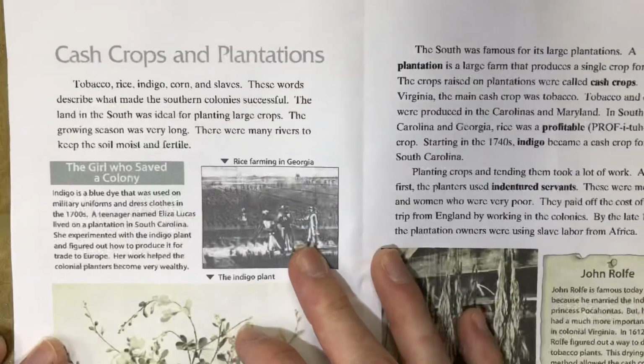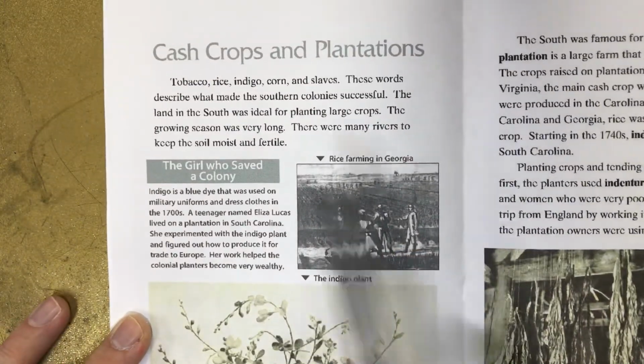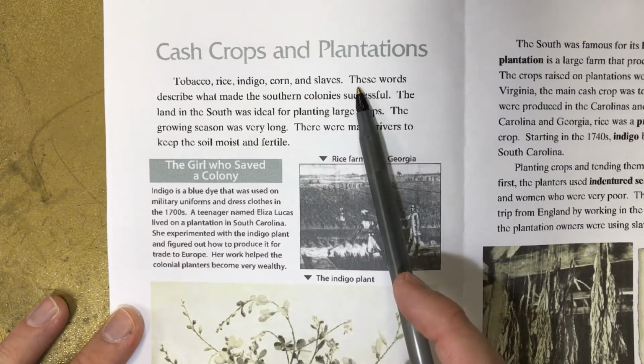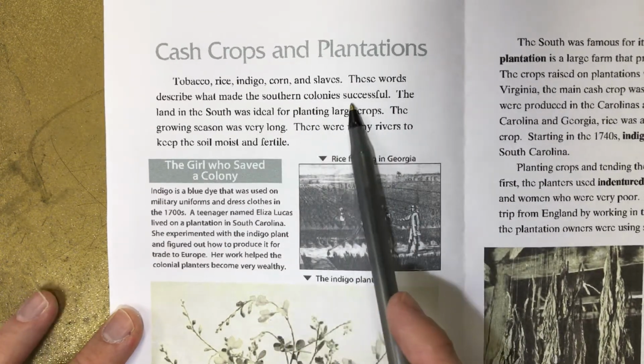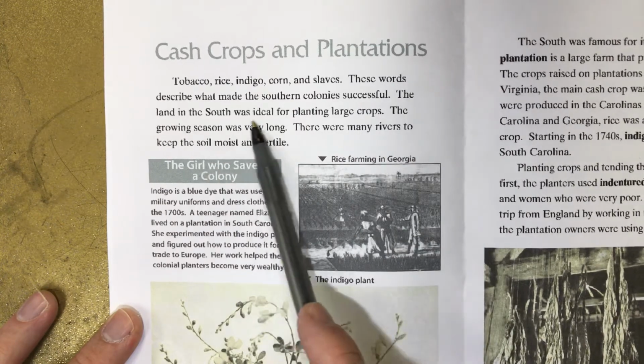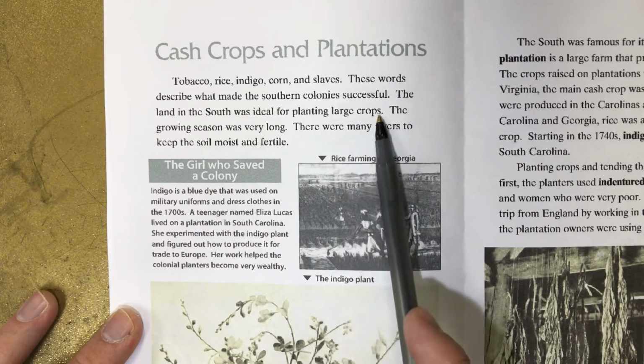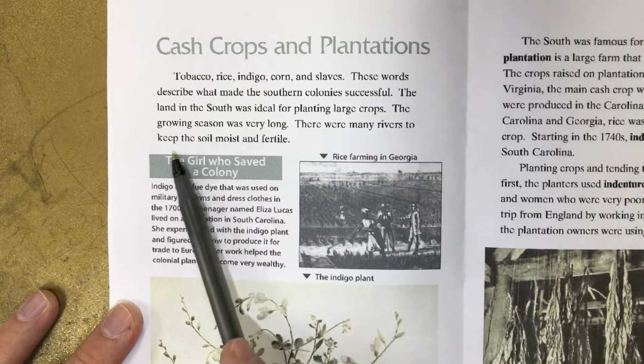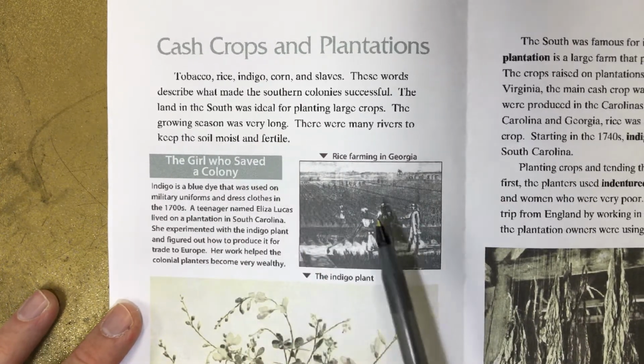Cash crops and plantations. Tobacco, rice, indigo, corn, and slaves. These words describe what made the southern colonies successful. The land in the south was very ideal for planting large crops. The growing season was very long. There were many rivers to keep the soil moist and fertile.